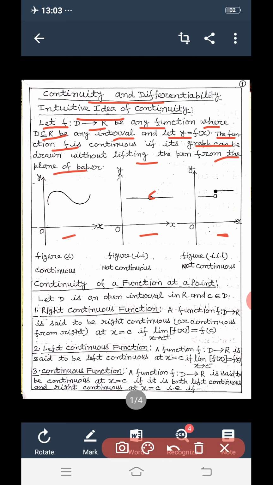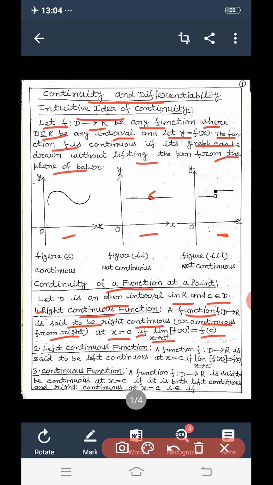Continuity of a function at a point. In this section, we shall discuss the continuity of a function at a point in its domain. Let D be an open interval in R and c belongs to D. One, right continuous function. A function f from D to R is said to be right continuous, or continuous from the right, at x equal to c if limit x tends to c positive f(x) is equal to f(c).